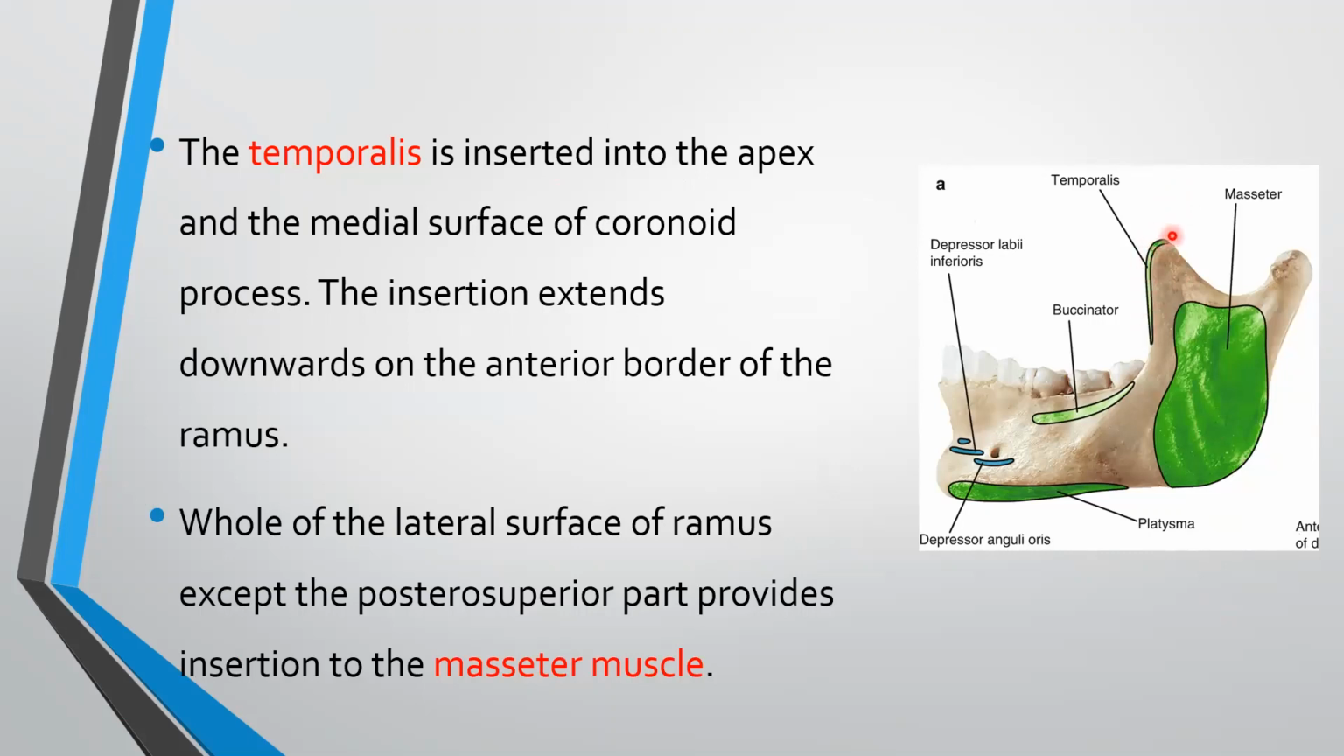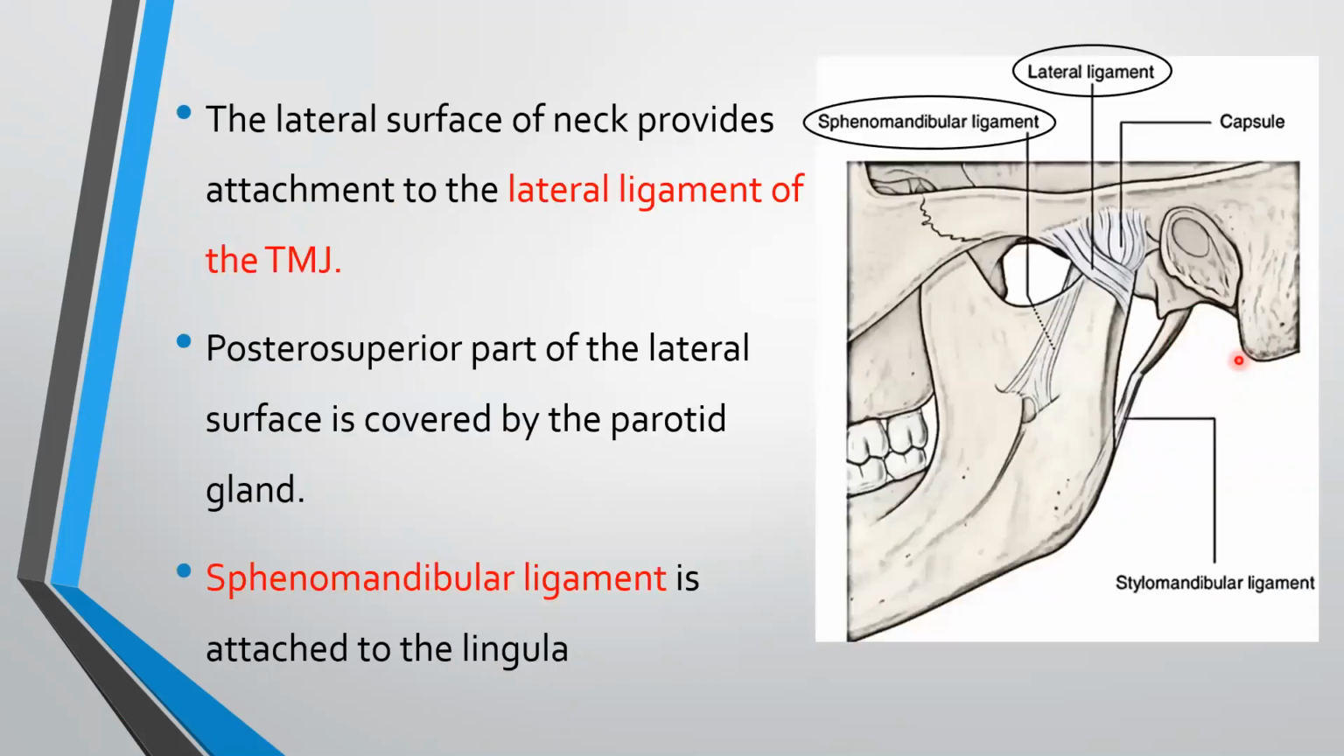The whole of the lateral surface of ramus, except the posterior superior part, provides insertion to the masseter muscle. Here, the whole ramus, except for the posterior superior part, has the masseter muscle attached. The lateral surface of neck provides attachment to the lateral ligament of TMJ. This is the lateral ligament of TMJ. Posterior superior part of the lateral surface is covered by parotid gland. The sphenomandibular ligament is attached to the lingula. Here the sphenomandibular ligament is attached.